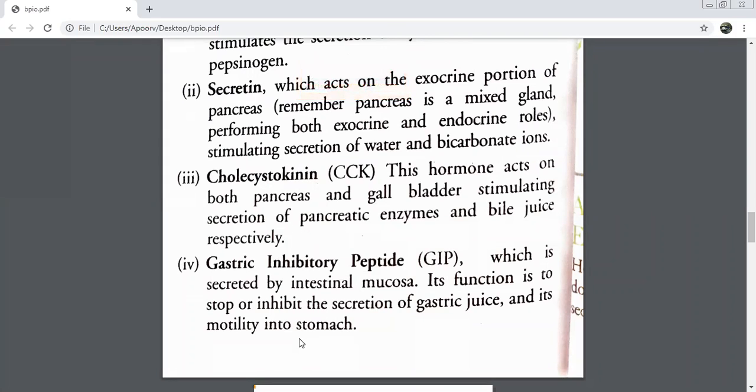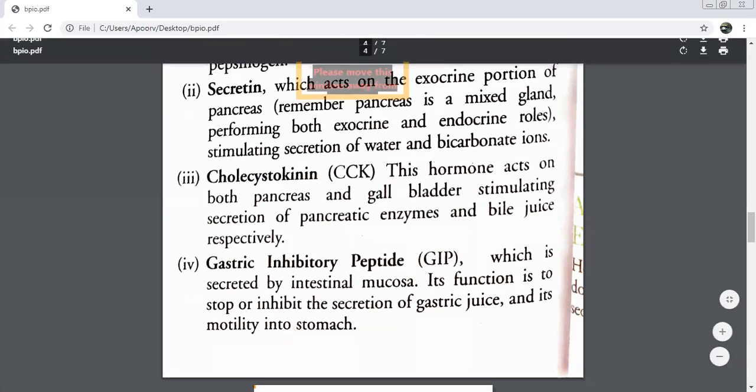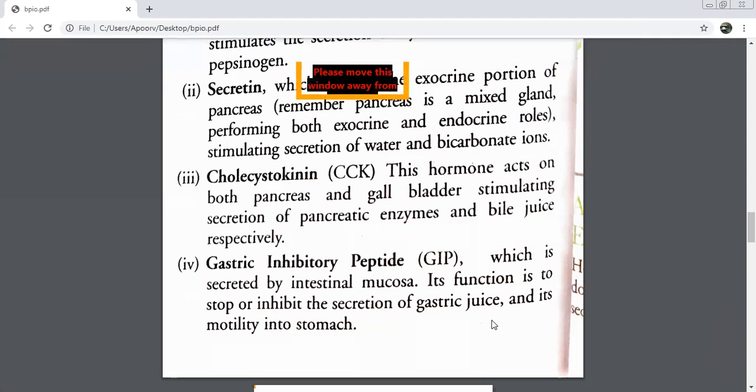Small intestine, beta. After the food is digested in the stomach, the churning process and all is done. Where does food go from the stomach? Small intestine, beta. In Class 10 we have done the digestive system. It will go to the small intestine.